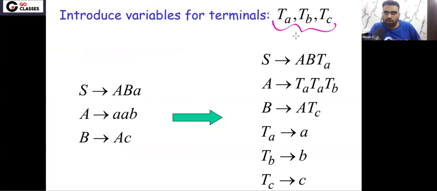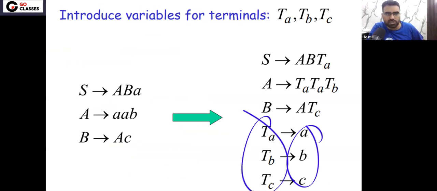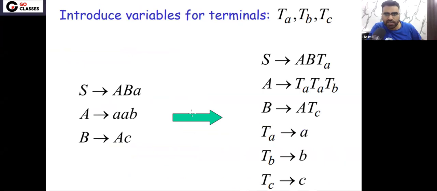The first step is for every terminal we will create productions. Yes or no? For every terminal we will create variables. For example, you can create VA or you can create TA. The name is not important. Like this we have created va, vb, vc, or you can do ta, tb, tc. Name does not matter.